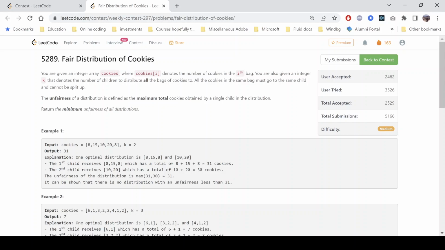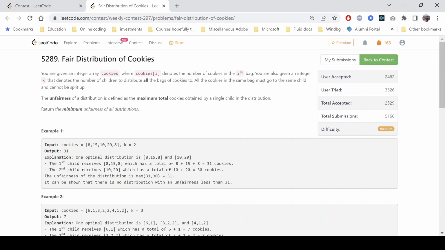So in a particular distribution, we need to see that. So let's consider a particular distribution. In that, each student will be getting some candies. Now what is the maximum candies a student gets? Suppose that is x. So we need to return the minimum value of x that we can get from a particular distribution, right? So that's the problem.